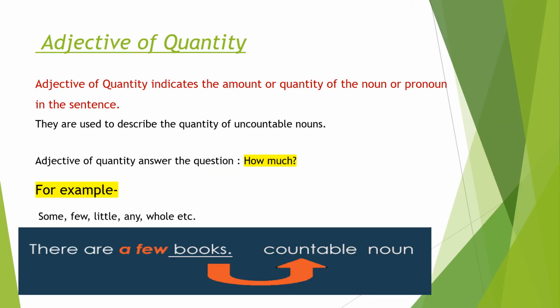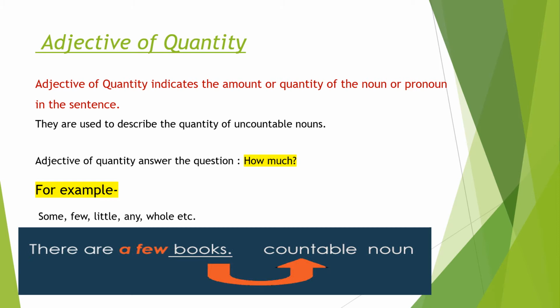The next type of adjective is adjective of quantity. So let's see what it is. Adjective of quantity indicates the amount or quantity of the noun or pronoun in the sentence. They are used to describe the quantity of uncountable nouns. Adjective of quantity answers the question 'how much', or we can say that it shows the approximate quantity of a noun. These words are some, few, little, any, whole, etc.